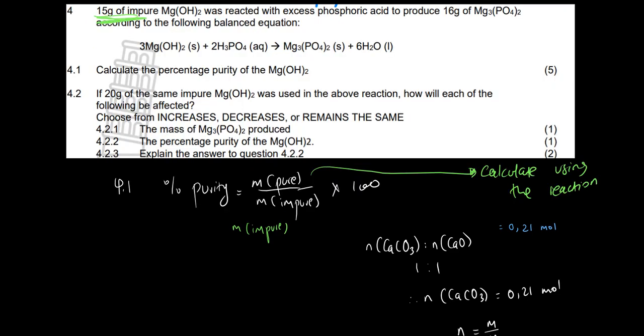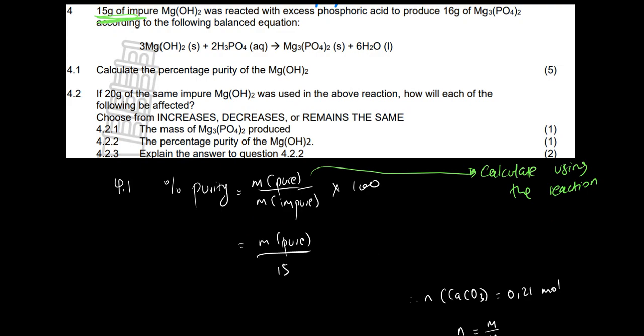So because it's 15 grams, we simply say, that is very nice. We already know that here it is 15 times by 100. But now, the mass of the pure substance we do not have. We need it. How do we get it? We need to calculate using the reaction.